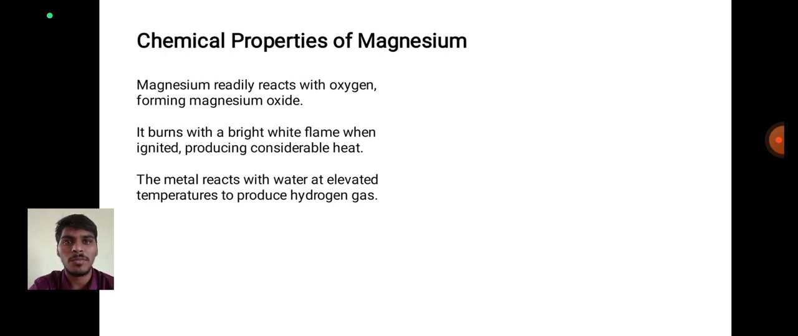Next, chemical properties of magnesium. Magnesium readily reacts with oxygen, forming magnesium oxide. It burns with a bright white flame when ignited, producing considerable heat. The metal reacts with water at elevated temperature to produce hydrogen gas.